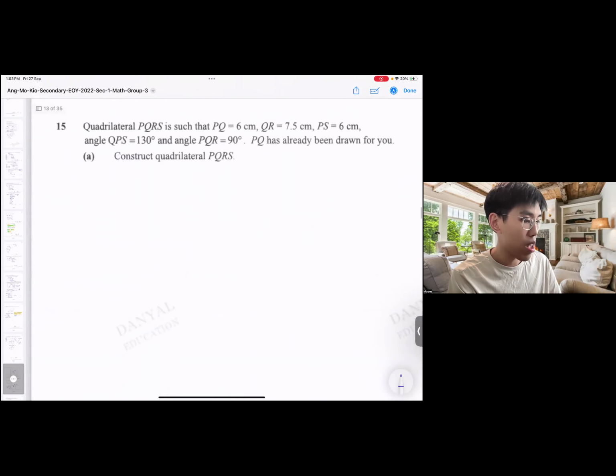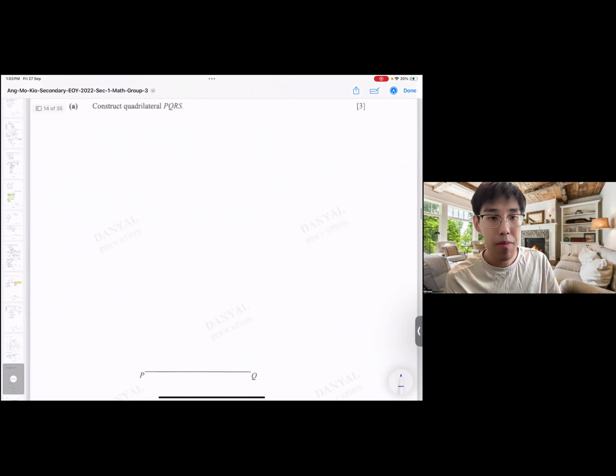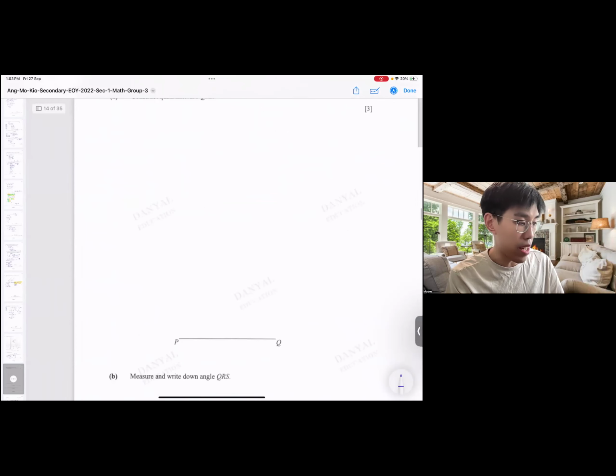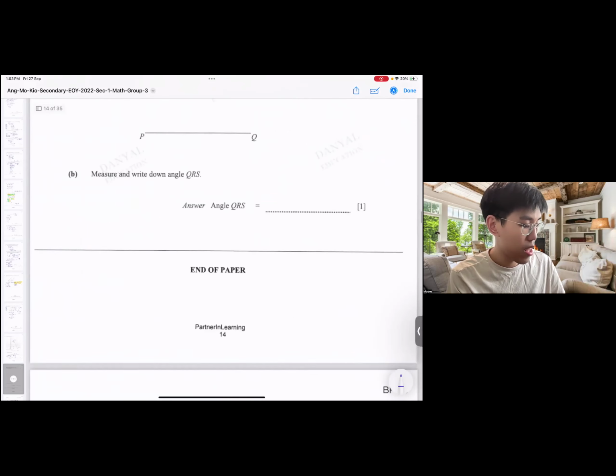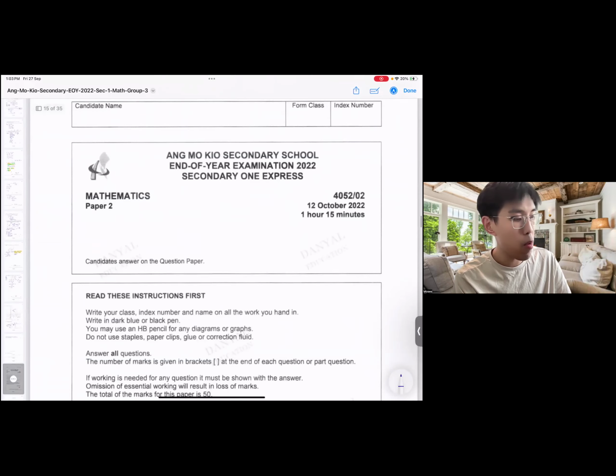Next, I will skip construction questions because the scale here is different, so I shall not do this. End of paper. So that's paper 1. Paper 1 is generally quite easy.